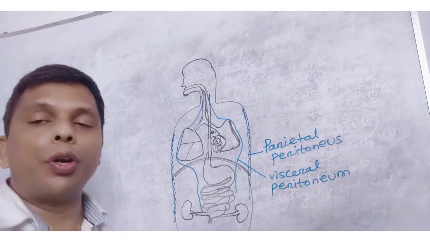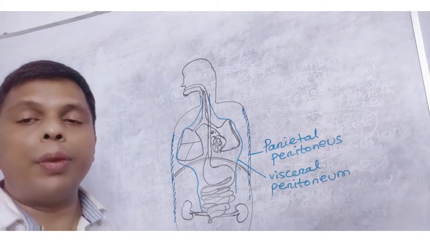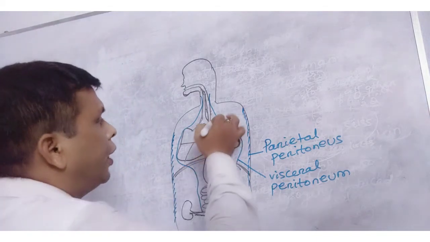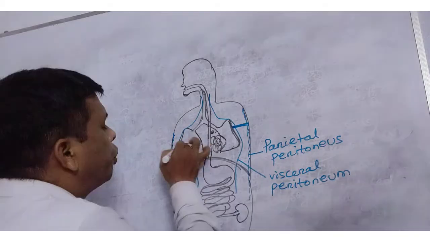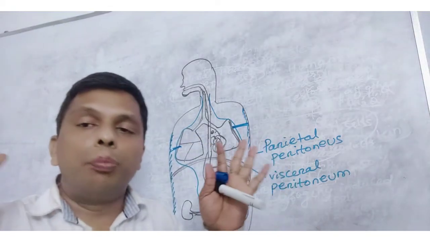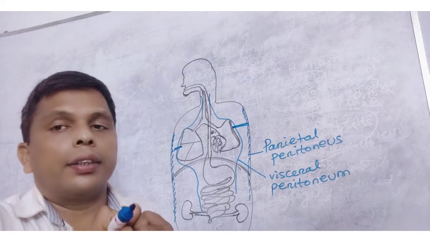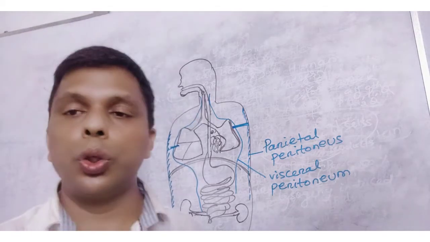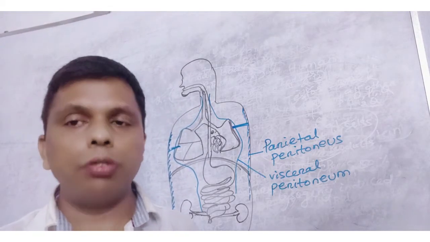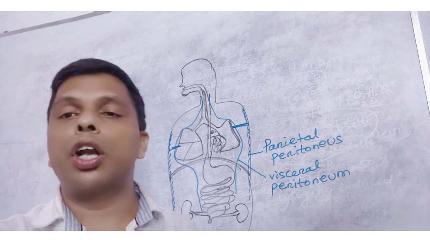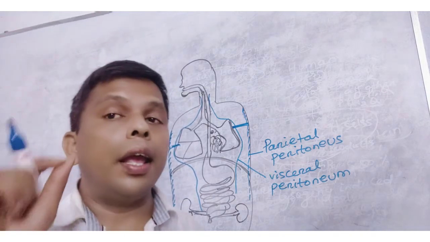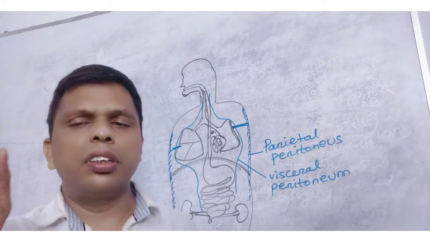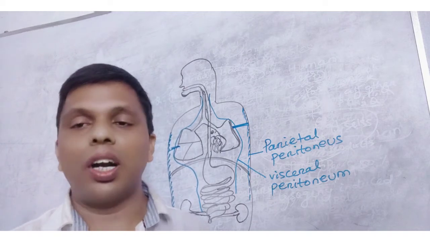What does this visceral peritoneum do? The visceral peritoneum produces mesenteries. The mesenteries bind the organ with the body wall. They help in positioning the organ, so that the organs do not collide with each other. So it is the basic fact of maintaining the position of different body organs inside the body. Clear? So let us discuss all other systems shortly.